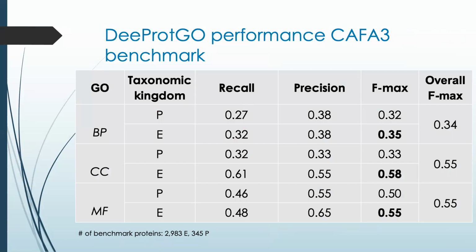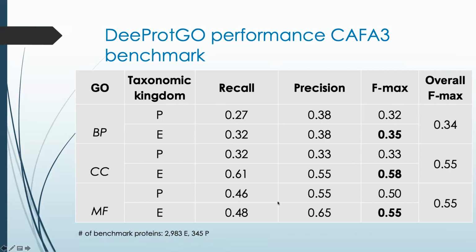The results of the evaluation of the DeepGo performance when predicting GO terms of no-knowledge CAFA 3 benchmark proteins are summarized in this table. As you can see here, we have the 6 different tasks that we defined before, the performance measures achieved for each of them, and we also have the overall Fmax that indicates the weighted average of prokaryotic and eukaryotic Fmax scores.